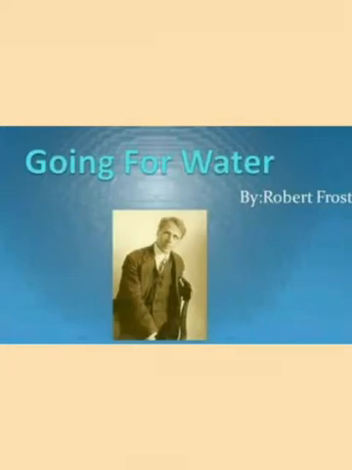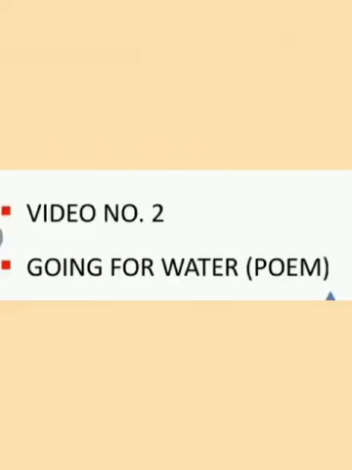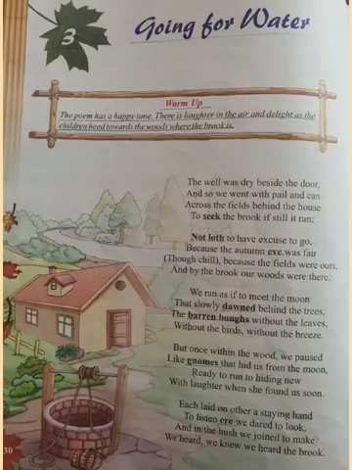We are doing the poem Going for Water by Robert Frost. In video 1, we talked about Robert Frost and we did the summary of the poem. This is video number 2, and today we will start with the explanation of the first 3 stanzas of the poem. So let's start with the poem's explanation.